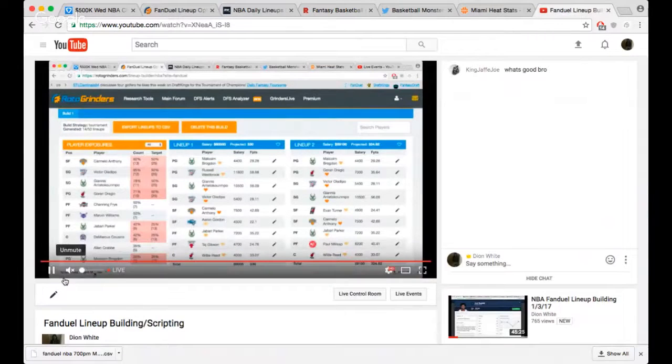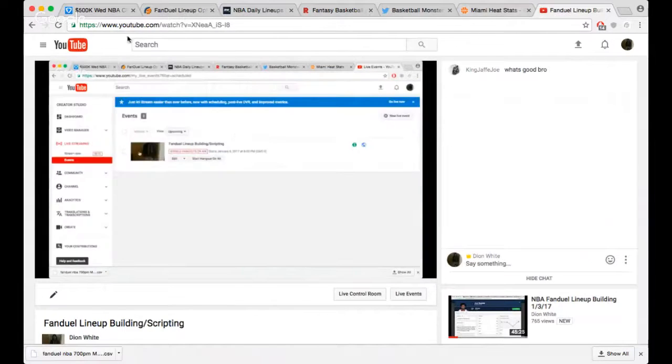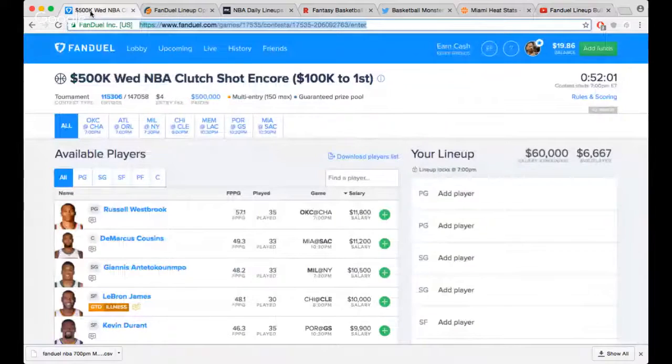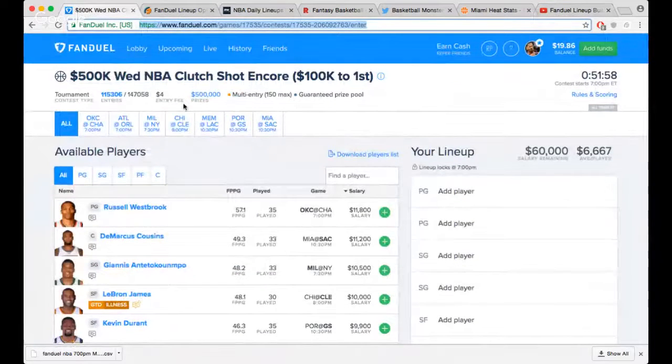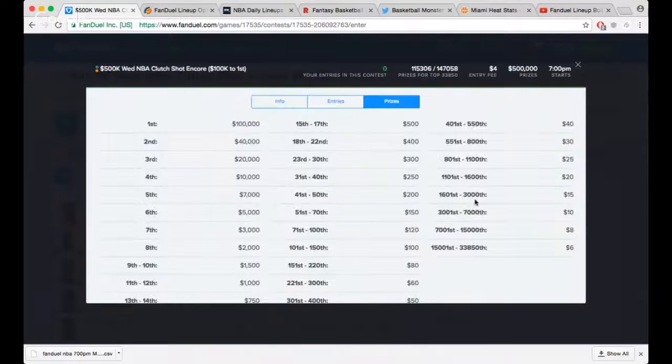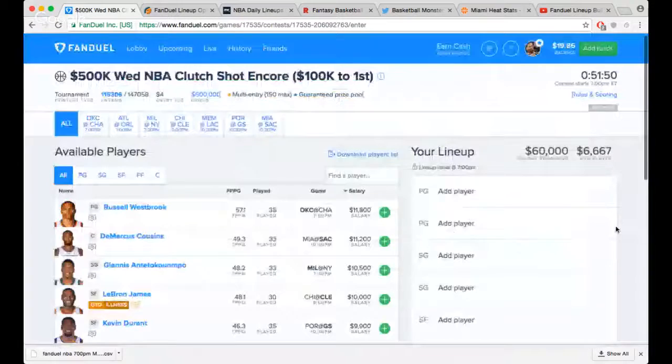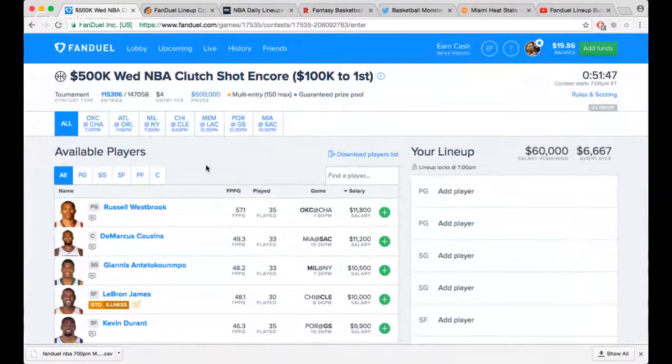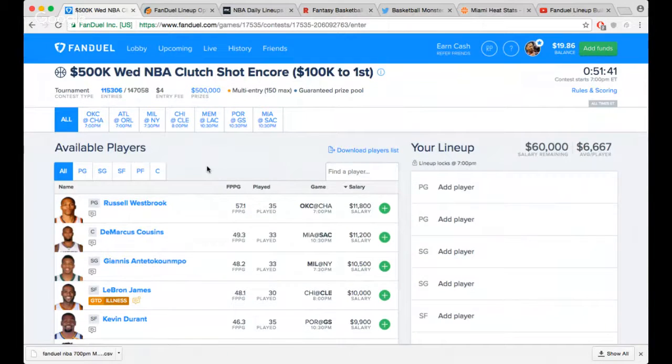Okay, you guys can see that little tab with it saving. So we'll go to my FanDuel page right here. I already finished entering my lineups, and I'm not entering this Clutch. The reason I don't like this is because you're putting in 4, but if you get minimum cash, you're only getting 6. So it's not really much profit there for making minimum cash. So if I put in 20 lineups in there and I only hit on half, I'm really losing money. So I don't like those odds there.